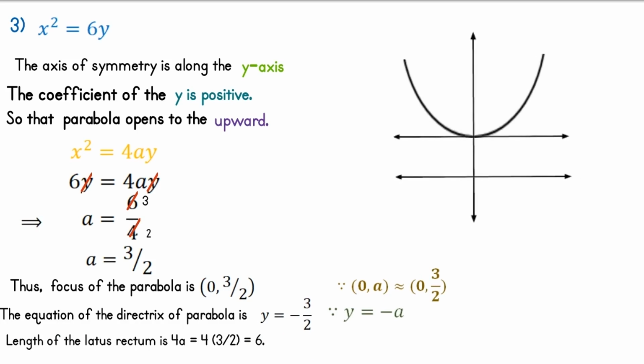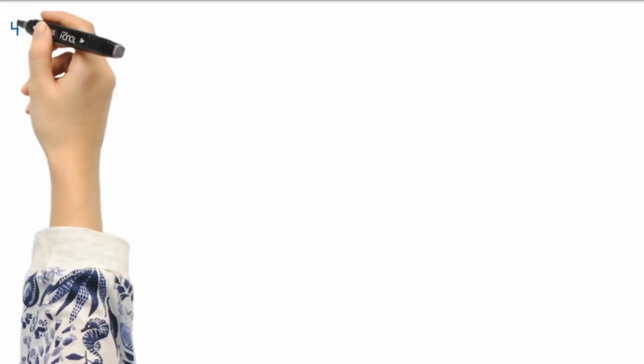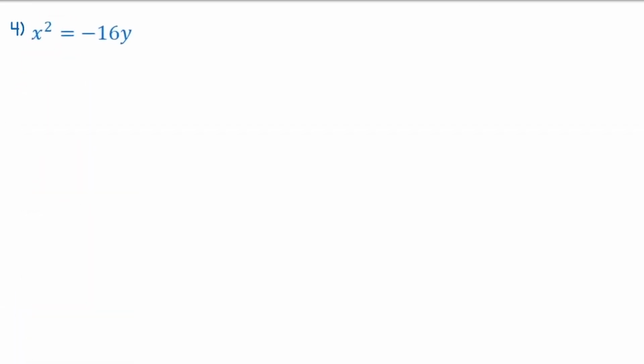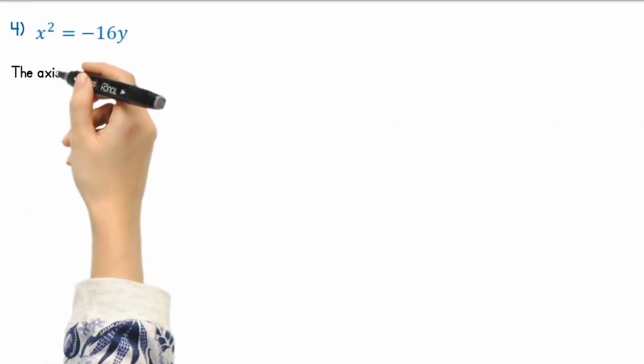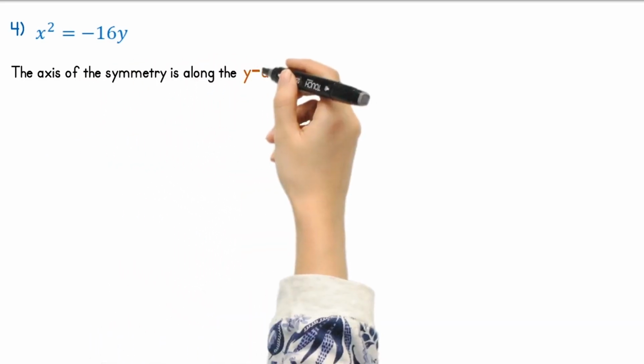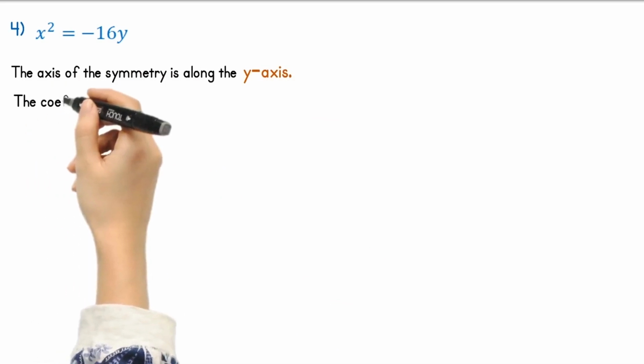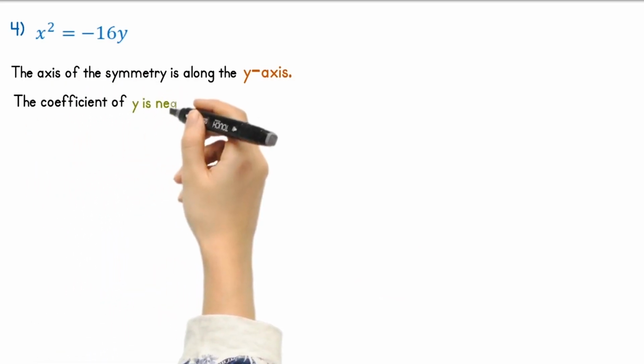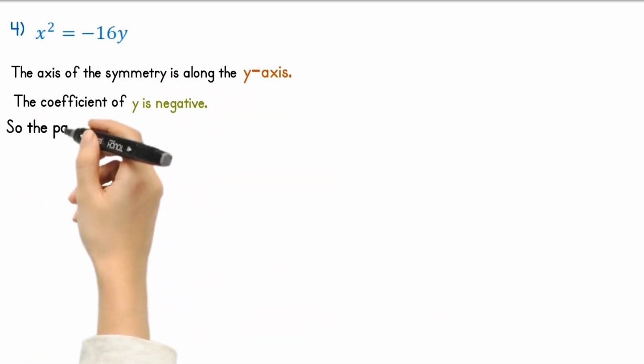Now geometrical representation for the equation x square equals to 6y is like this, having origin at the vertex of parabola and focus 0, 3 by 2. Next, solve for x square is equal to minus 16y. The given equation has x square term, so the axis of the symmetry is along the y-axis. Then the coefficient of y is negative, so that parabola opens to the downward.